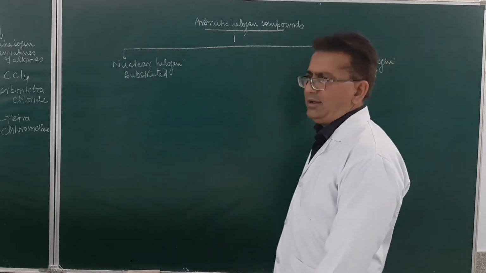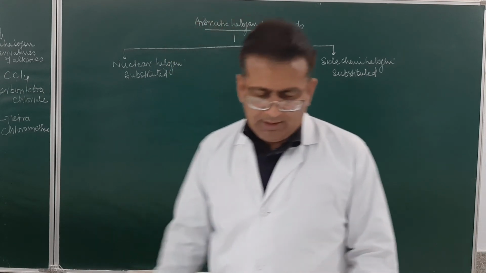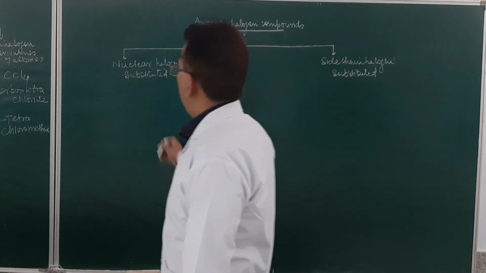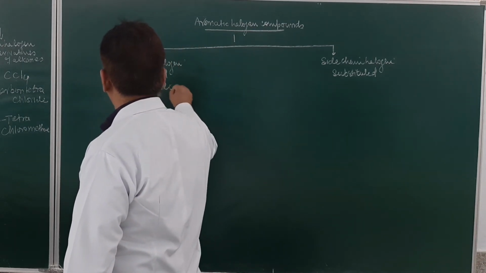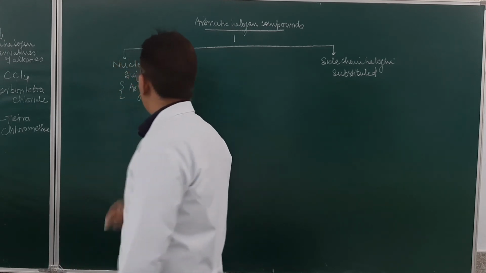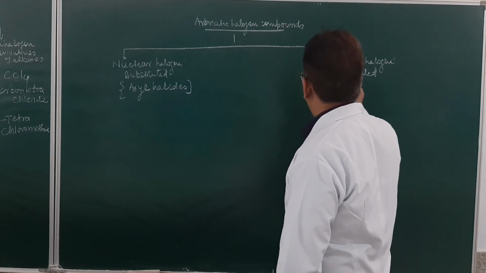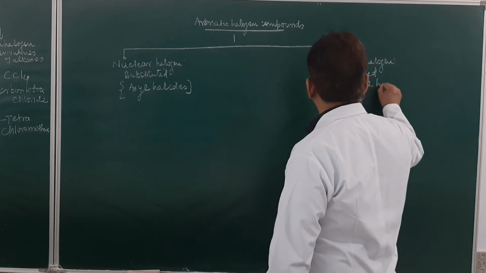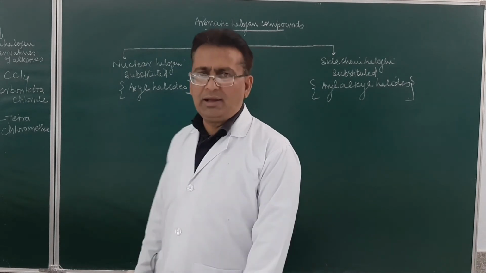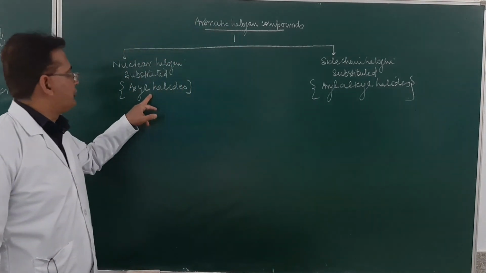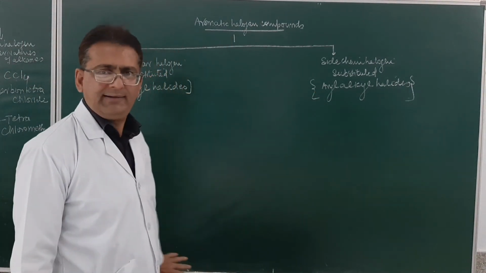So if we classify aromatic halogen compounds, they may be classified as nuclear halogen substituted, and this will be called aryl halides. Just see very carefully, students. And this over here will be called aryl alkyl halides. Am I clear? Nuclear halogen substituted are called aryl halides. Side chain substituted are called aryl alkyl halides.